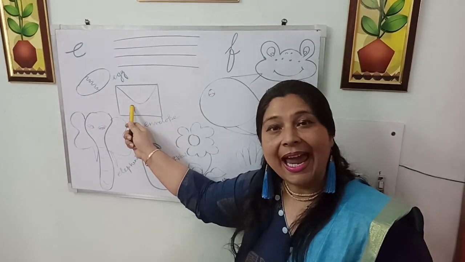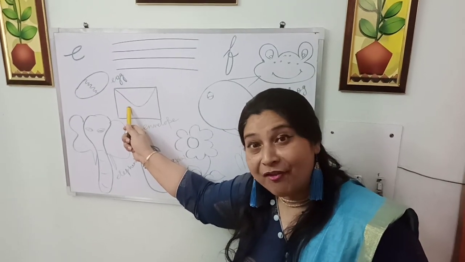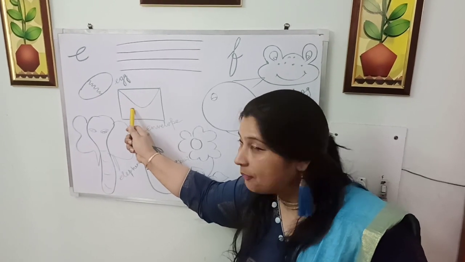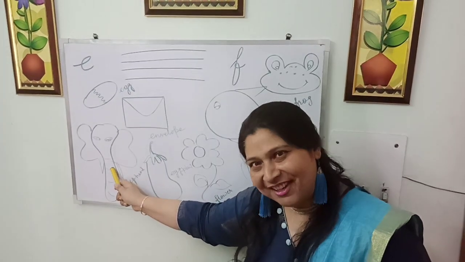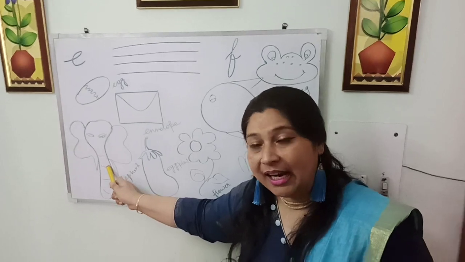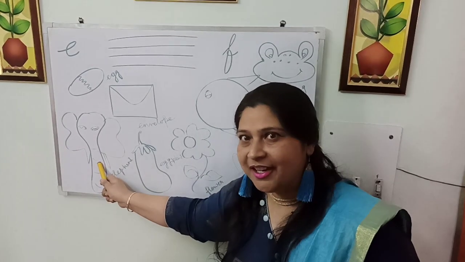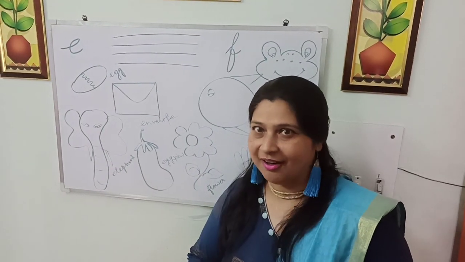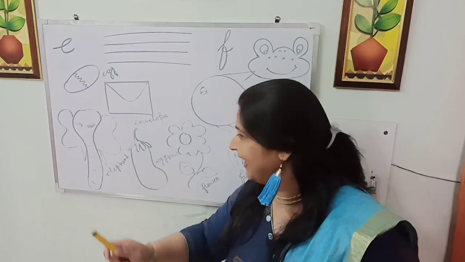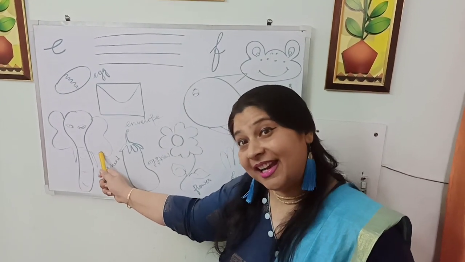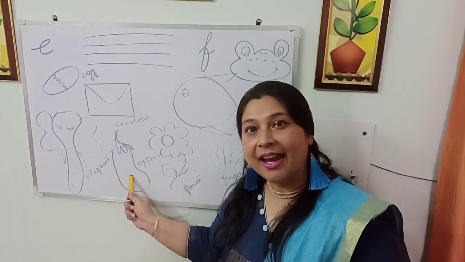E for envelope. E for elephant. Elephant, you know, it has a long trunk and a very strong trunk. E for eggplant.